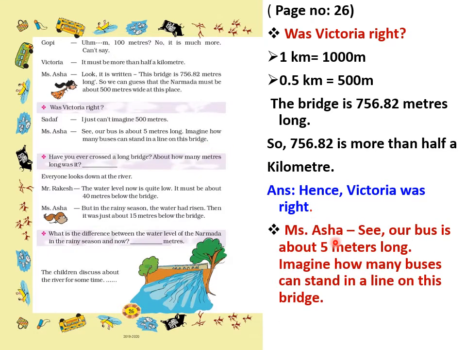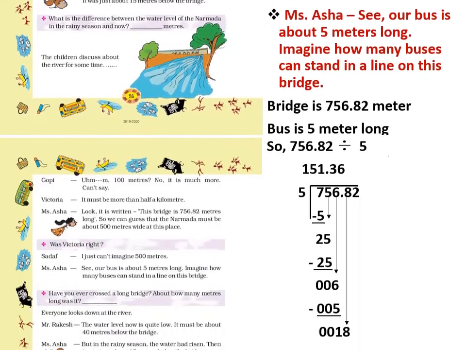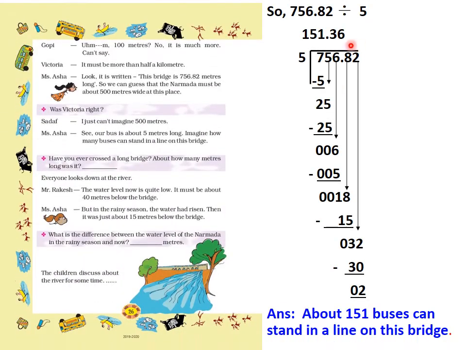So what will we do? The bridge is 756.82 meters long and one bus is 5 meters long. So we have to find how many buses can stand on this bridge. For this we will divide 756.82 divided by 5. So we will write it this way.